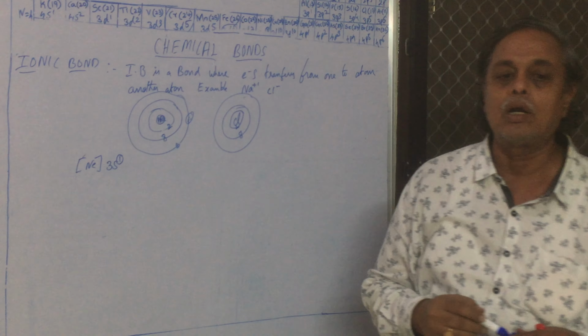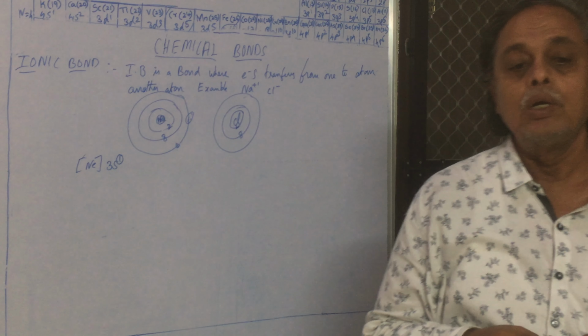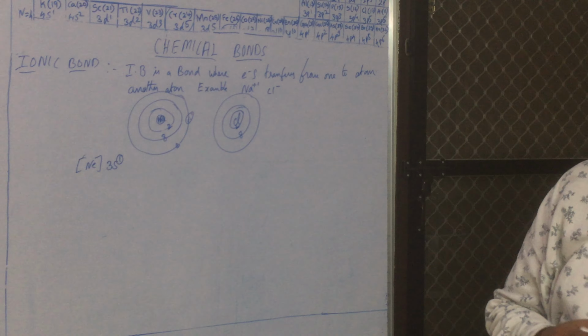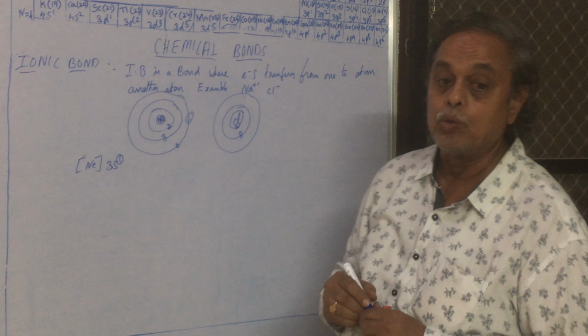How does this electron transfer? What is the force? Electrostatic force.